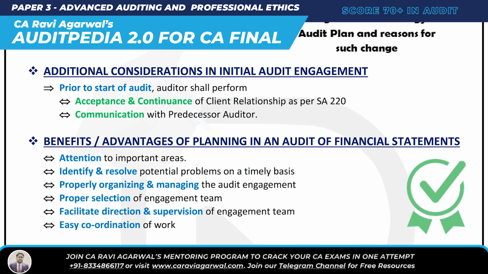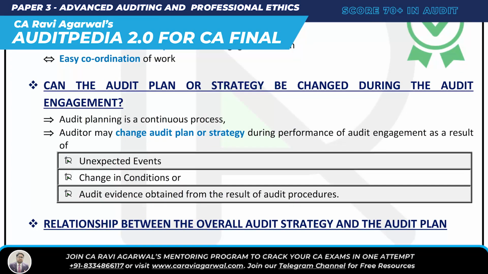AIM is done. CS is coordination of work. If you plan, you are able to easily coordinate the work. And S is selection of engagement team. If you plan, you will obviously select the engagement team, right? So what is the advantage of planning? AIMCS. A is attention to important area. I is identify potential problem on timely basis. M is managing the audit engagement. And C is coordination of work, and S is selection of engagement team. All right, then we have a few more questions and it's done.